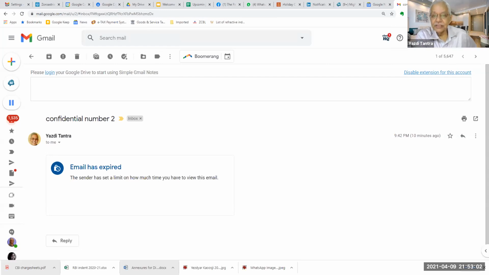Are we clear on this confidential mail part? It is simple. Yeah, you can say schedule send, or you can just leave it in your drafts and then send it whenever you feel you are ready and you are comfortable. Okay, so this was one beautiful trick in Gmail which everybody should use whenever you are sending confidential information.